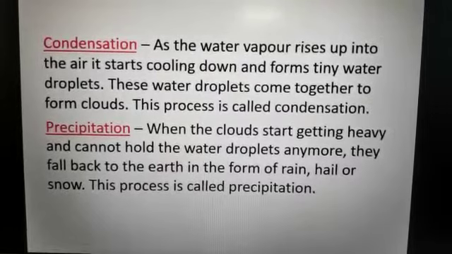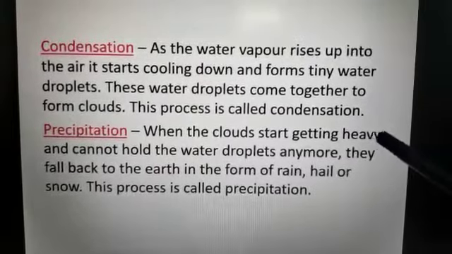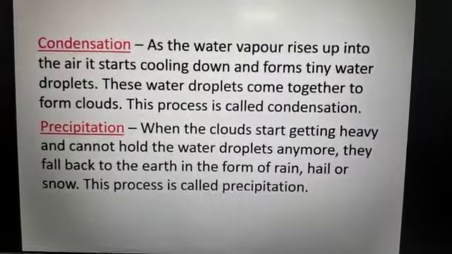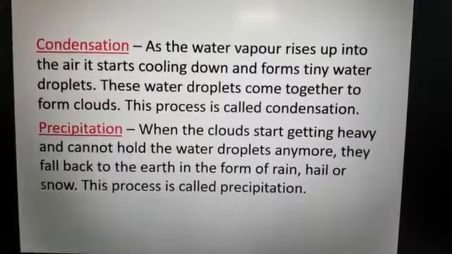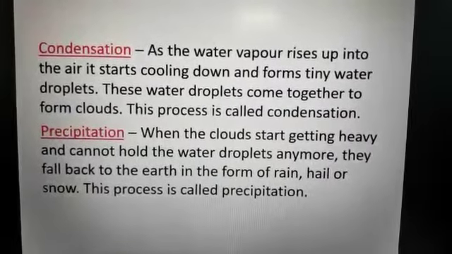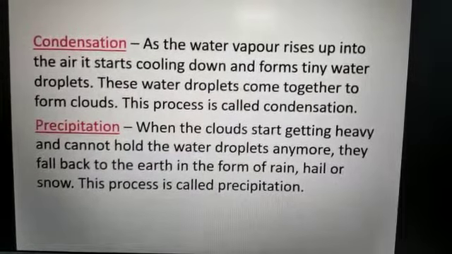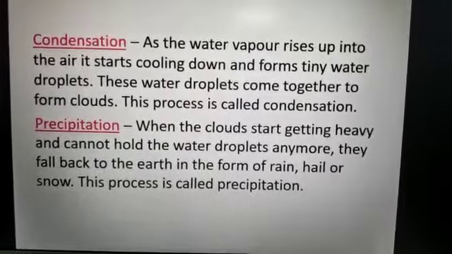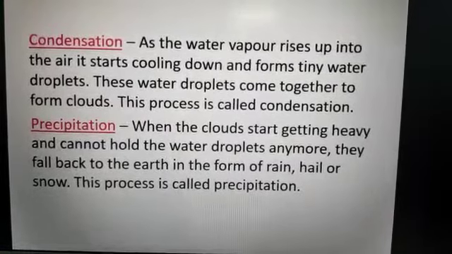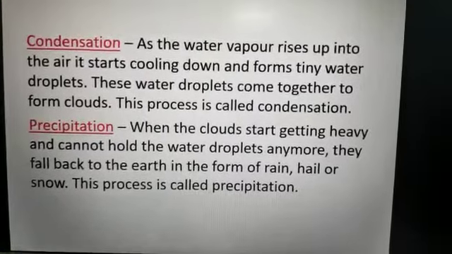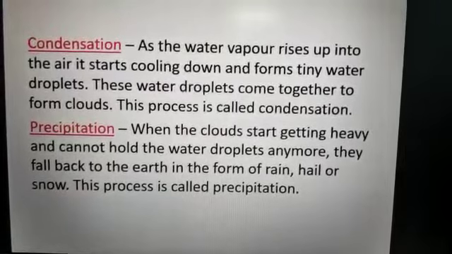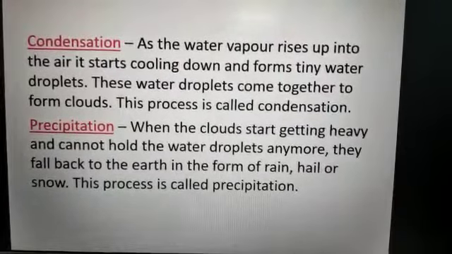This process is called condensation. And the next one is precipitation. What is precipitation? When the clouds start getting heavy and cannot hold the water droplets anymore, they fall back to the earth in the form of rain, hail, or snow. This process is called precipitation.